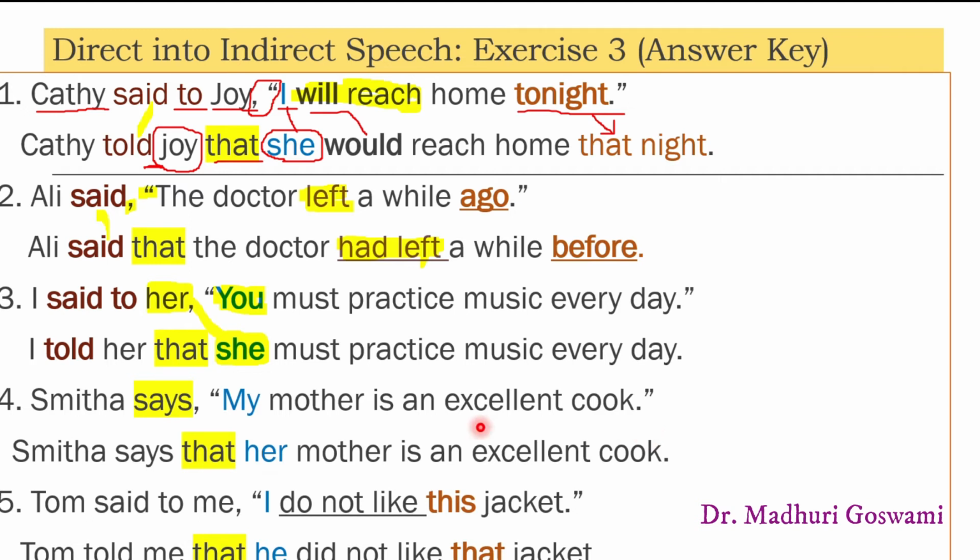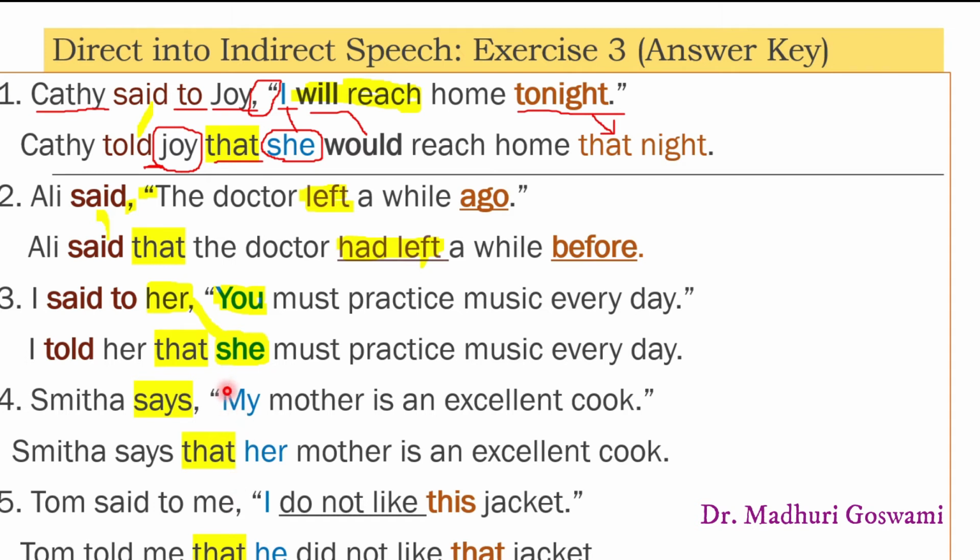So, the indirect speech of this sentence would be, Smita says that her mother is an excellent cook. Do you notice that there are only two changes? The first one is the removal of comma and speech marks, and they are replaced with the conjunction word that. Then the next change is the change in pronoun.